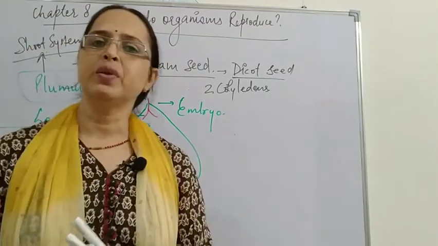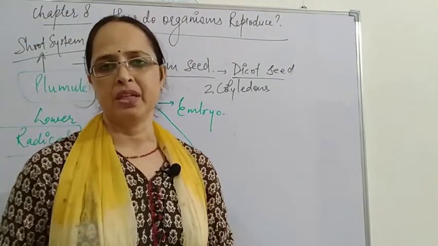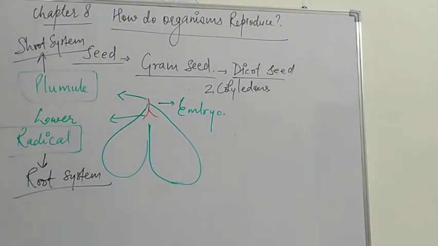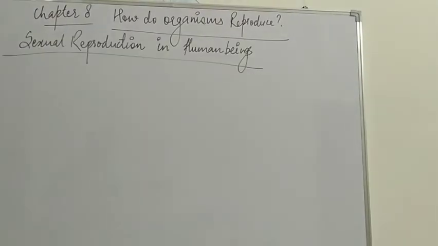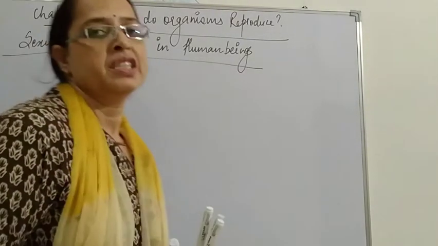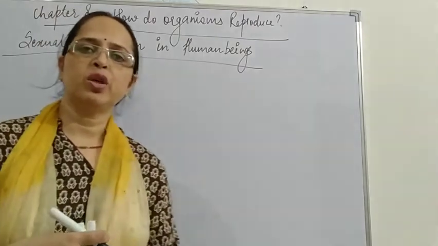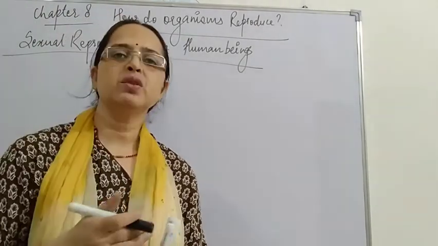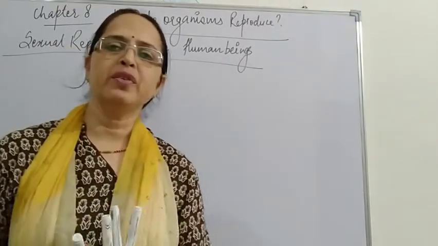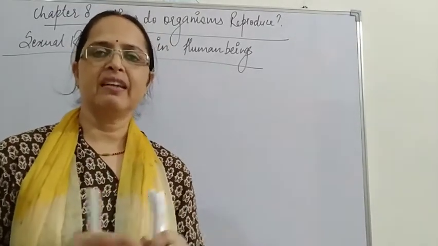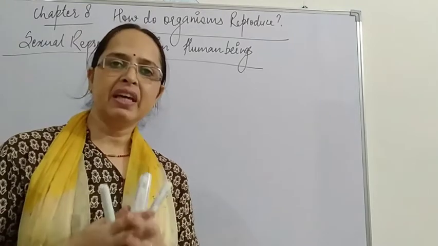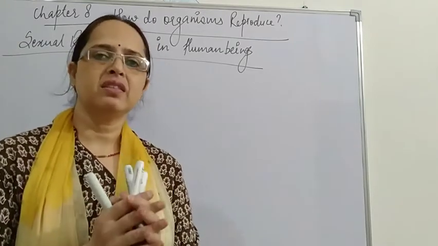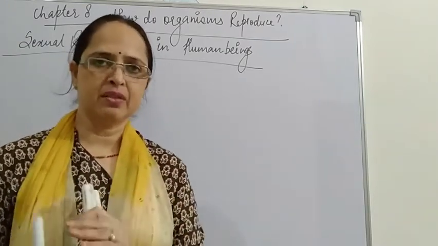Now we continue with sexual reproduction in human beings. Now we are going to discuss the topic sexual reproduction in human beings. In human beings, we know that the life of a human being begins when the person is an infant, after birth.